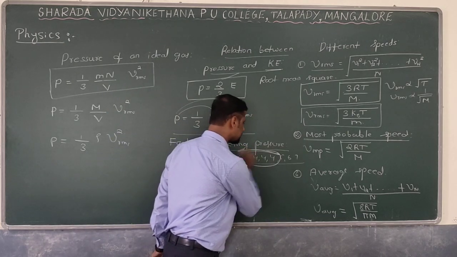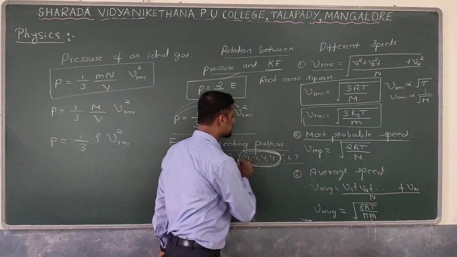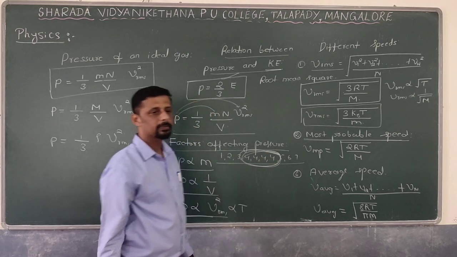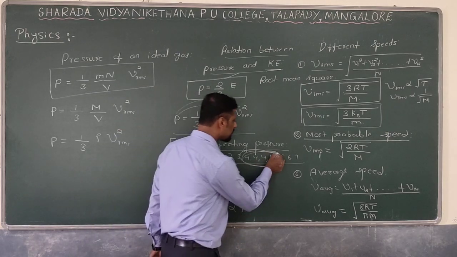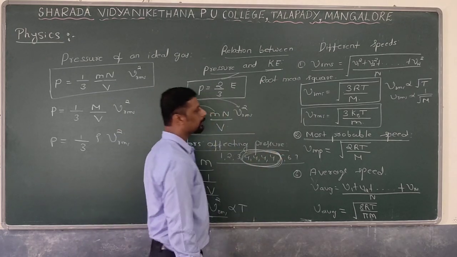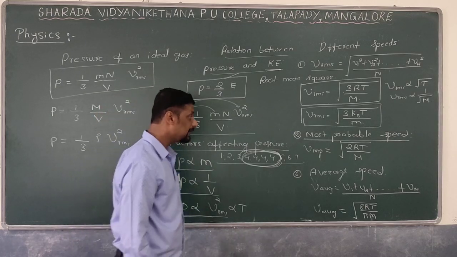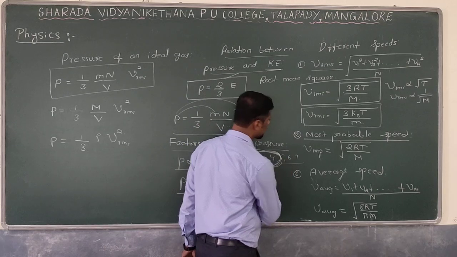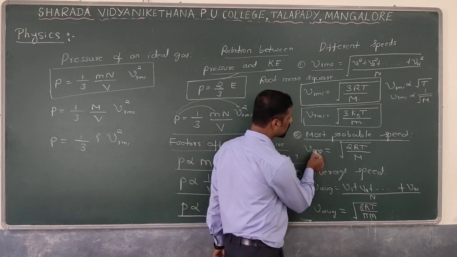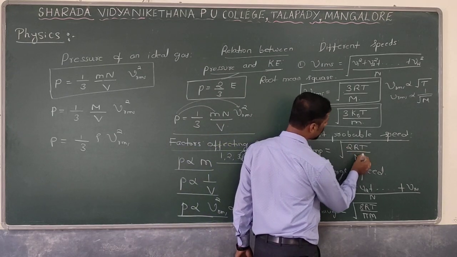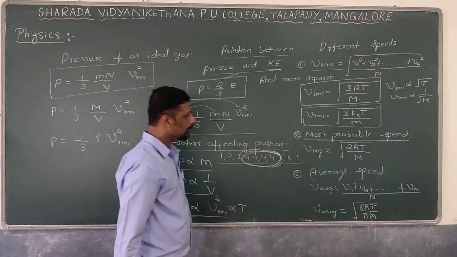Out of these 10 gas molecules, 4 gas molecules are moving with the speed of how much? 4 meter per second, and hence this one can be considered as what? Most probable speed. The maximum portion of the speed possessed by the maximum portion of the gas molecules. So the formula for most probable speed is root of 2RT divided by M.